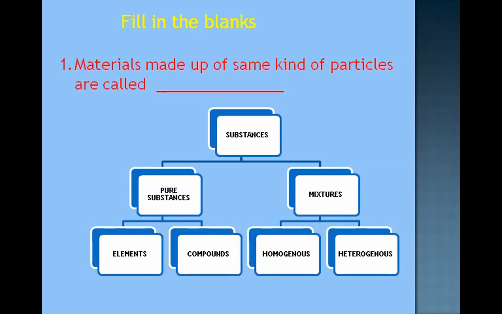So if you observe this flow chart, substances which contain the same kind of particles are called pure substances. Materials which are made up of different kinds of particles are called mixtures. These pure substances may be made up of atoms or molecules. Of these, two types are there: elements and compounds. Elements contain the same kind of atoms. Compounds contain different types of atoms. So, the same type of particles are present in our pure substances. So, our answer here is pure substances.